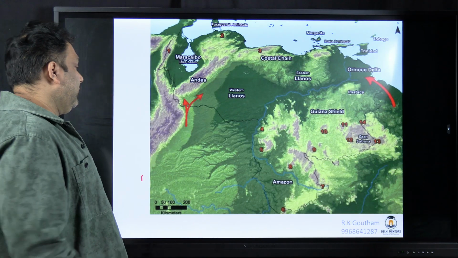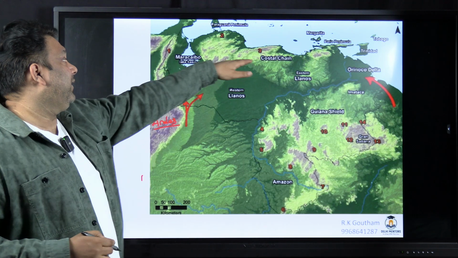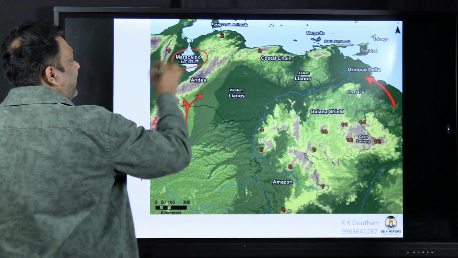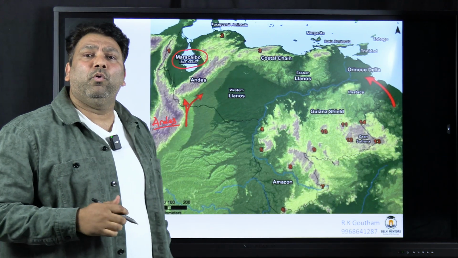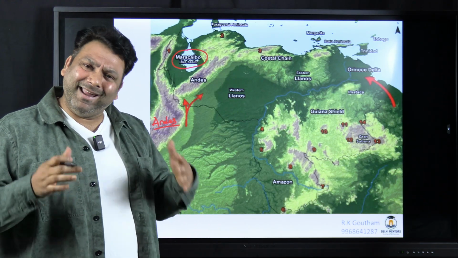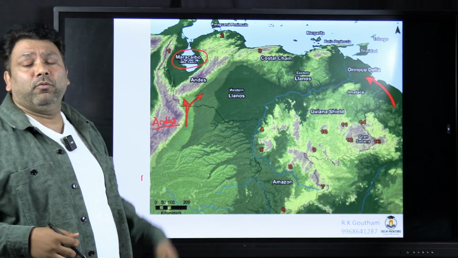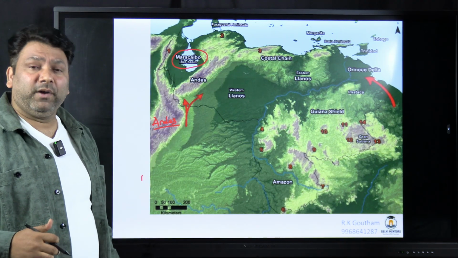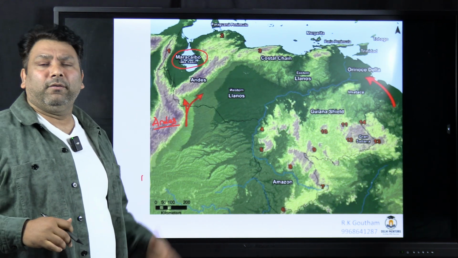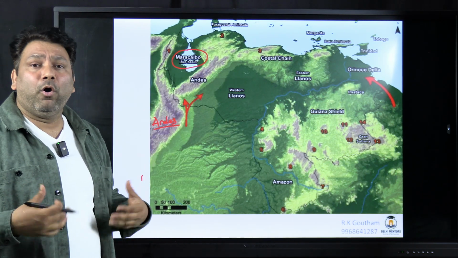Let's see. So the Andes mountain are extending into Venezuela. You see, in between the Andes you have Lake Maracaibo. So Lake Maracaibo is very rich in oil, and one of the reasons, in fact the main reason why Trump wanted Venezuela is this oil. So Maracaibo is very rich. It is so rich that इसके lake के ऊपर oil तैरता रहता है. And this lake is also famous for lightning. यहाँ पे lightning भी बहुत सारा होता है, because it gets very hot over here.